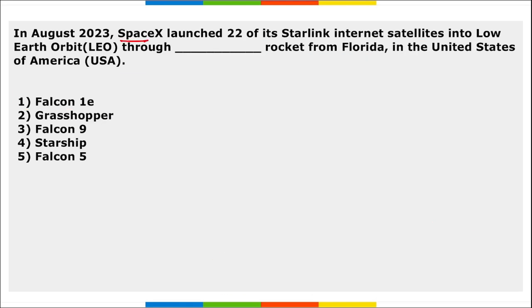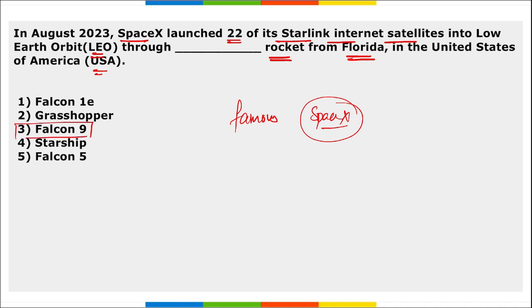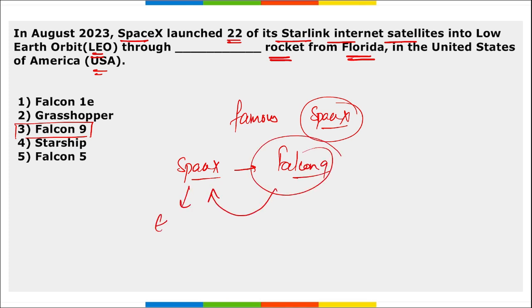Next, SpaceX has launched 22 of their Starlink internet satellites into low Earth orbit through Dash rocket from Florida in the USA. So, which is the rocket, or if I ask you in a different way, which is the very famous rocket of SpaceX that carries all the launches for them, or most of the launches, or 99% of the launches for them? It is the Falcon 9 rocket, right? And Falcon 9 is the rocket of SpaceX. SpaceX is owned by Elon Musk.